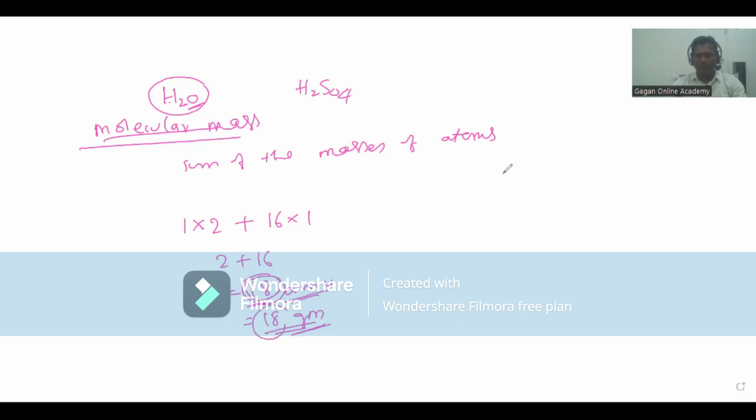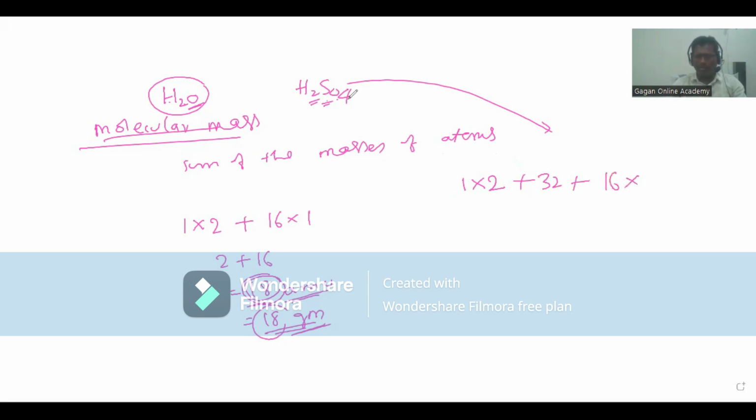Now H2SO4. For this I am finding the molecular mass. The atomic mass number of hydrogen is 1. We have two hydrogen atoms, so 2. The atomic mass number of sulfur is 32, plus oxygen atomic mass number is 16.